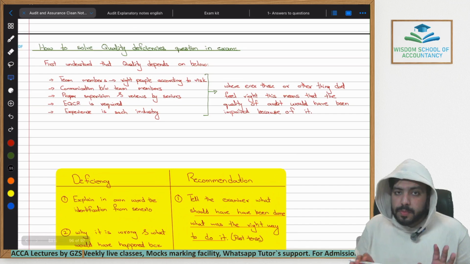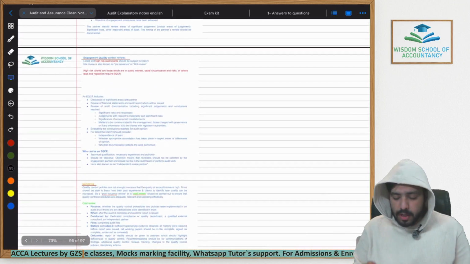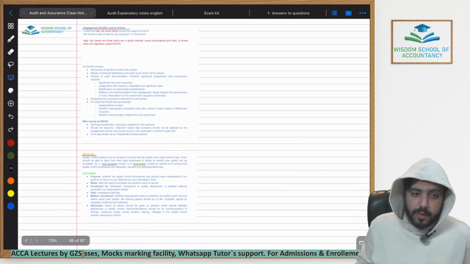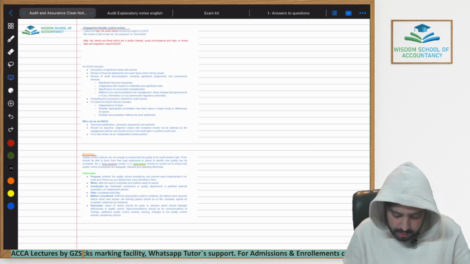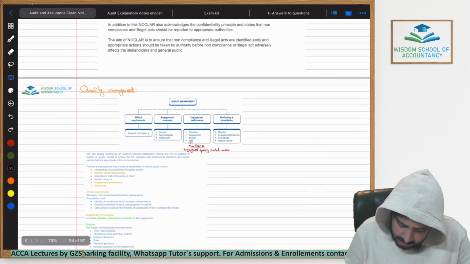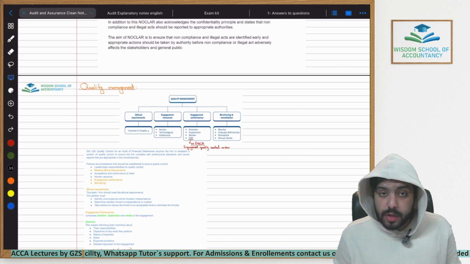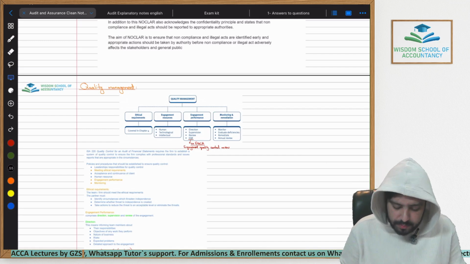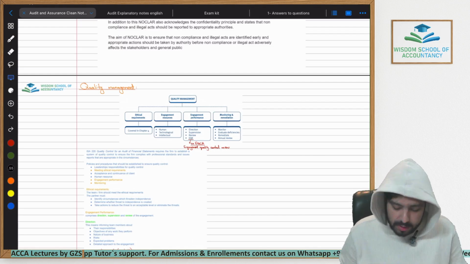If you remember, within the previous lecture we did chapter number 6, audit planning, and we covered audit quality: how quality is maintained during the audit, and what are the important things that you have to remember for the purpose of maintaining quality during an audit. Just a recap, these were the two major things that we, as an auditor and as an audit firm, have to do to ensure that every single audit our firm is performing is done properly and the quality of the audit is maintained.